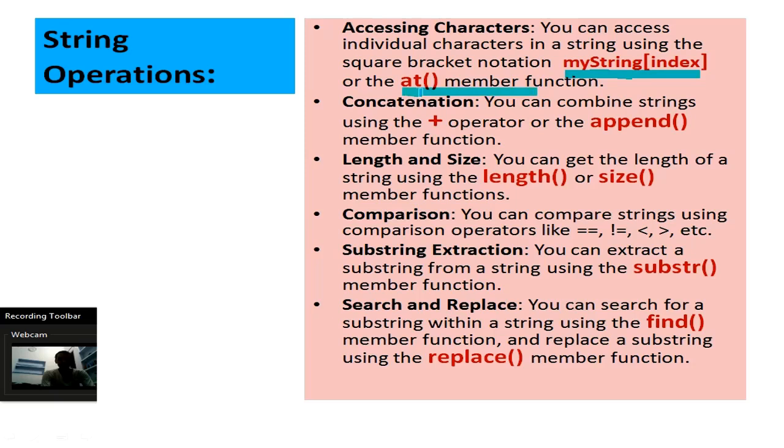With the help of this you can access characters, and this is very useful for negative value character access, because if you use square notation then it will give you an undefined value, whereas if you use the at method then it will give you the proper value for a negative index value.